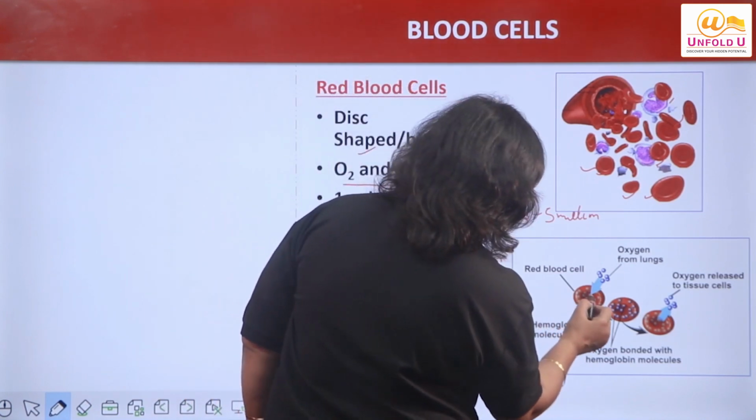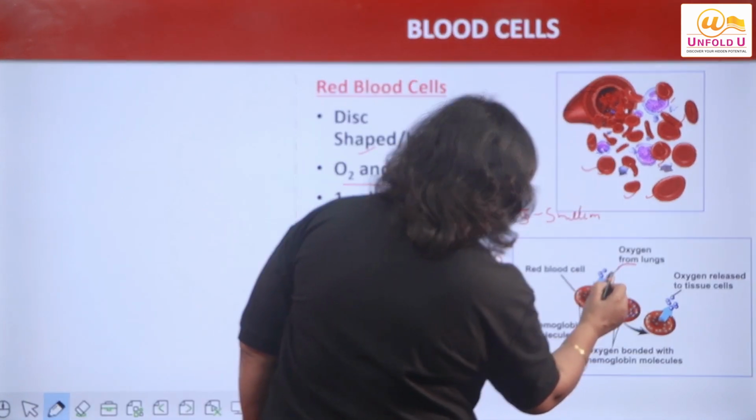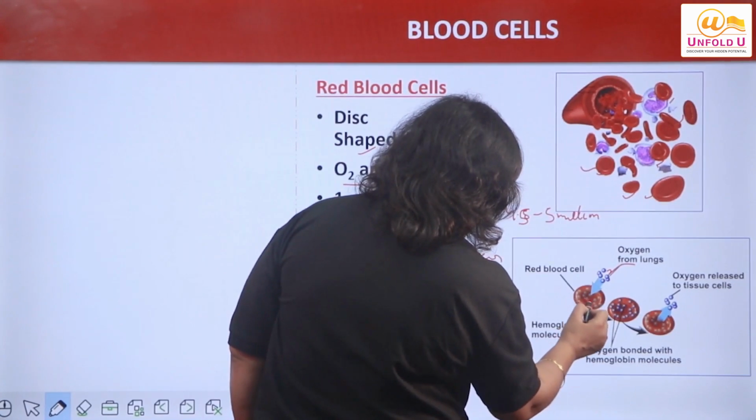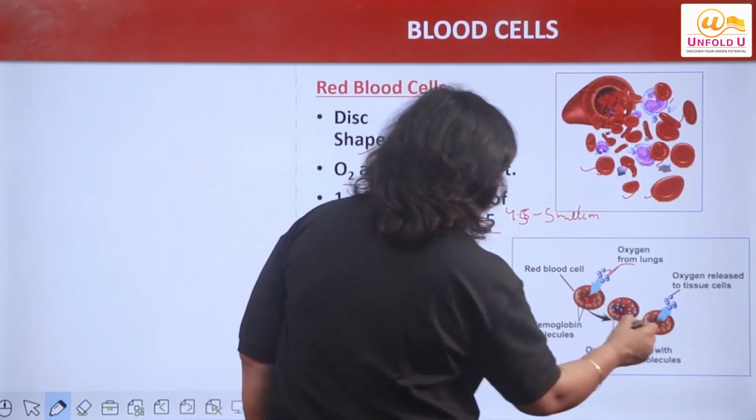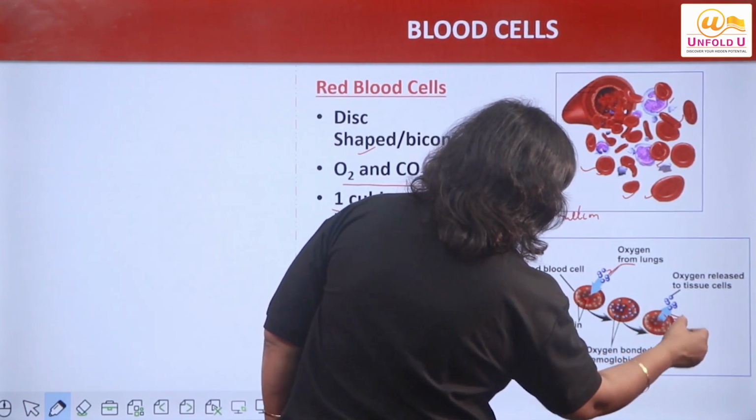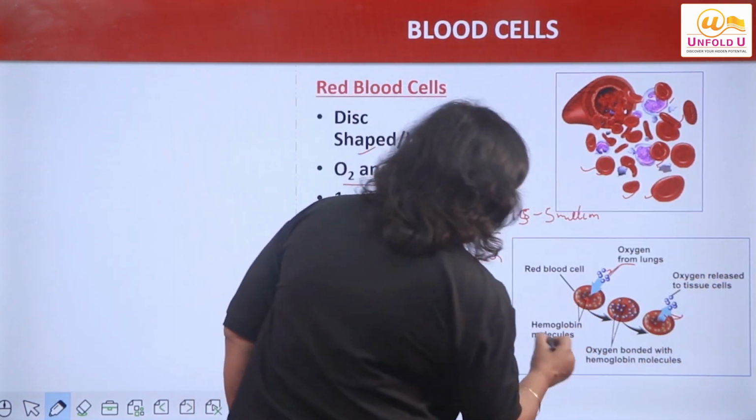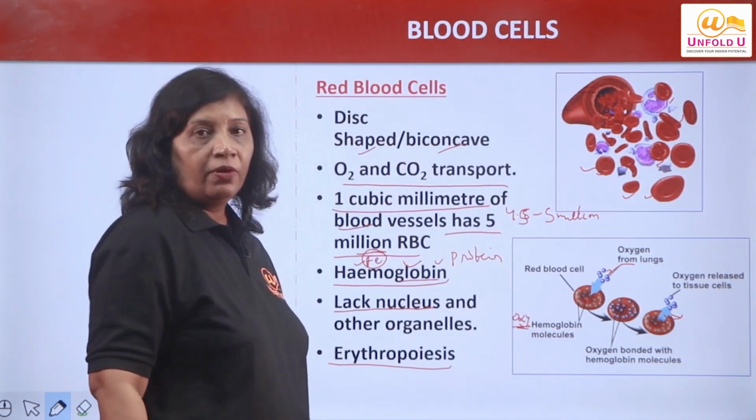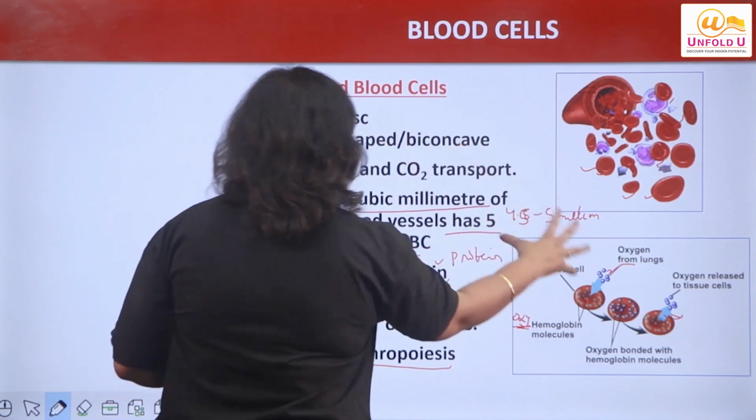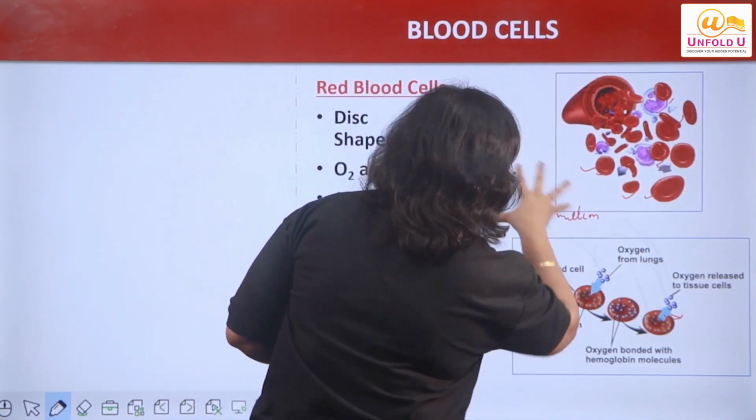So this is RBCs. You can see oxygen molecules, they come and they bind with RBCs, right? You see these RBCs filled with oxygen molecules, and whenever they reach the tissues, they release it. So they are forming what? Oxyhemoglobin, right? They form what? Oxyhemoglobin. I hope this is clear to you.